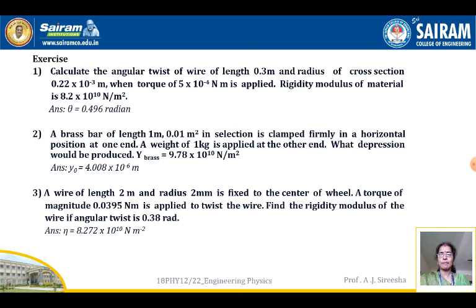Next, a brass wire of length 1 meter and 0.01 meter square cross section is clamped firmly in a horizontal position at one end. A weight of 1 kg is applied at the other end. What depression would be produced? Y of brass is given as 9.78 × 10^10 Newton per meter square. So what is being given here? The bar of length 1 meter and area 0.01 meter square is clamped firmly in a horizontal position at one end. That means area is given, length is given, and weight of 1 kg.